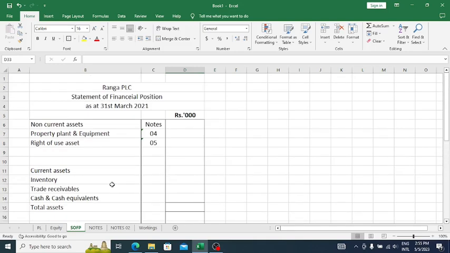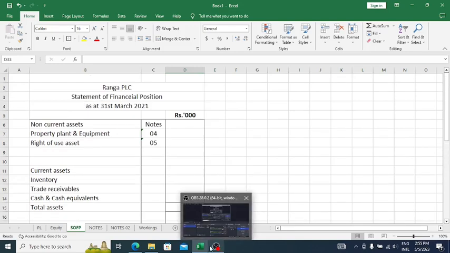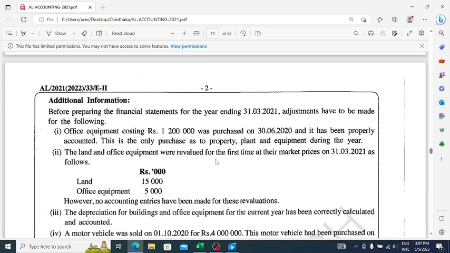Now we are moving on to adjustment number one, right? Office equipment costing Rs 1002 million was purchased on 30th June 2020, and it has been properly accounted for. There is no problem, they have accounted it properly. This is the only purchase of property, plant, and equipment during the year. That is what they have given, right?